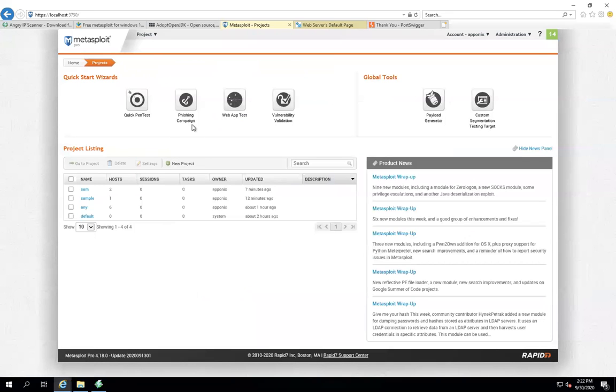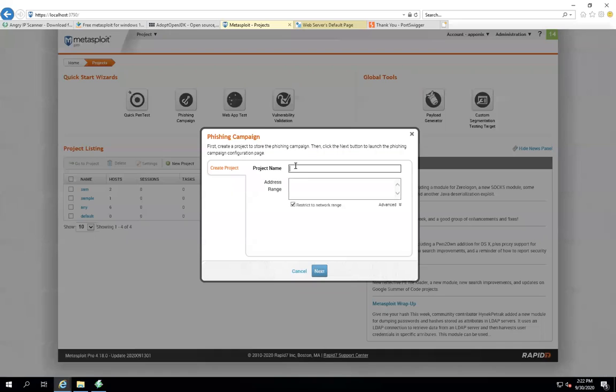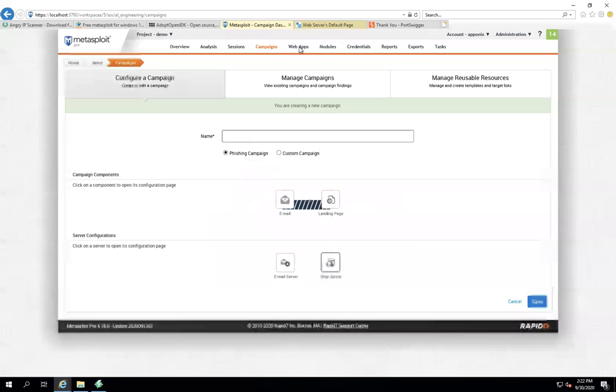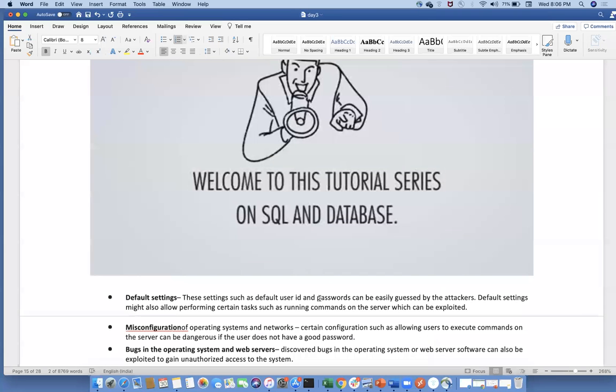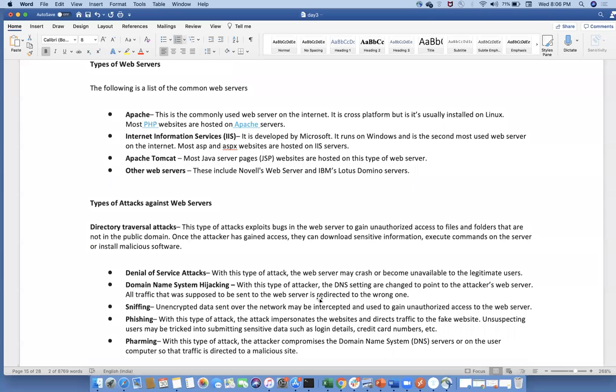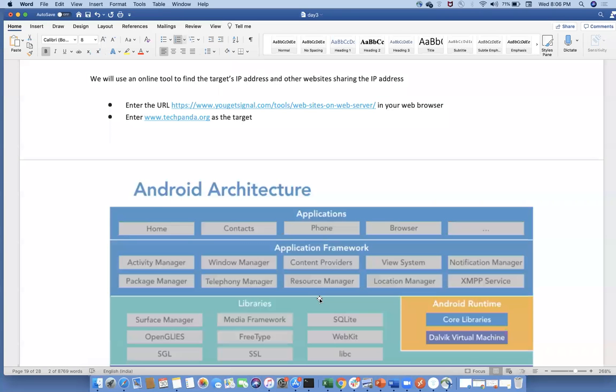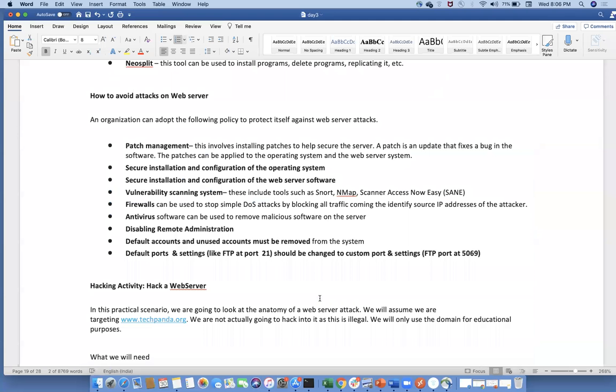Next, phishing campaign. If you want to go for a phishing campaign, you can give the project name. Any demo. Click next. And again here, I will just talk for one second.